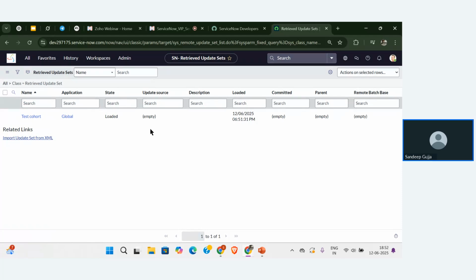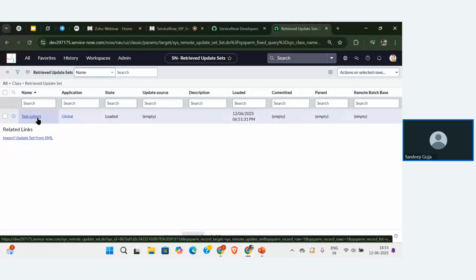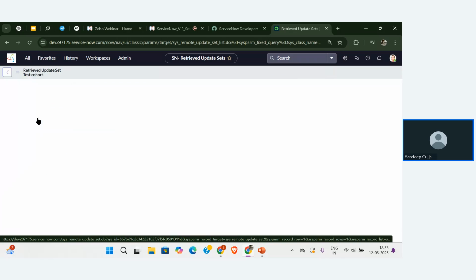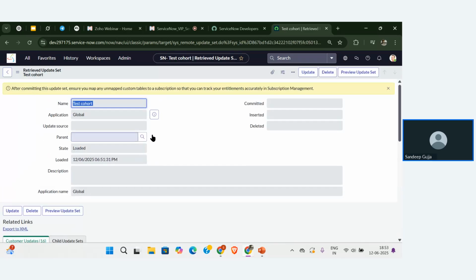This is the update set name, test code. I need to move the configurations in this update set to the instance that I'm using now. For that, I need to open the update set that is retrieved, test code. From there, we need to check the first option, preview update set. So we need to click on the preview update set.